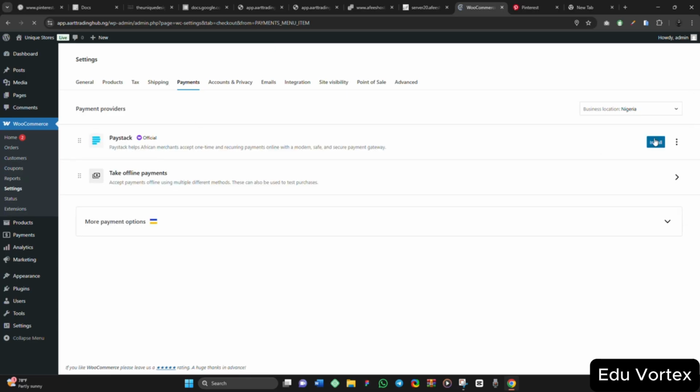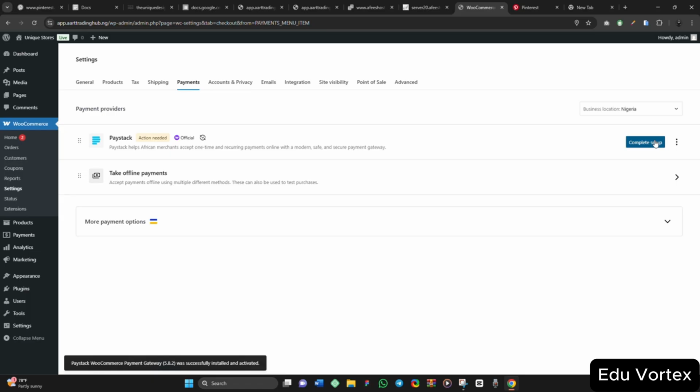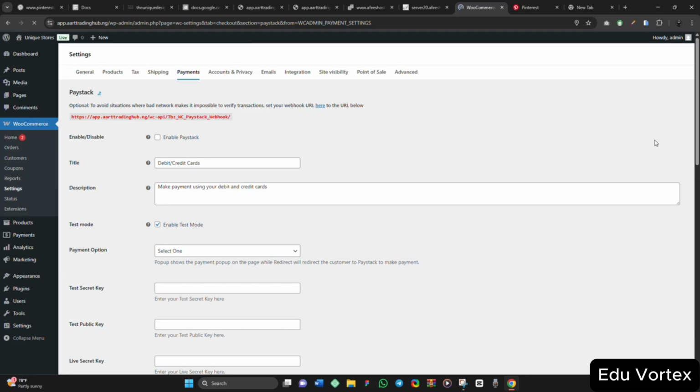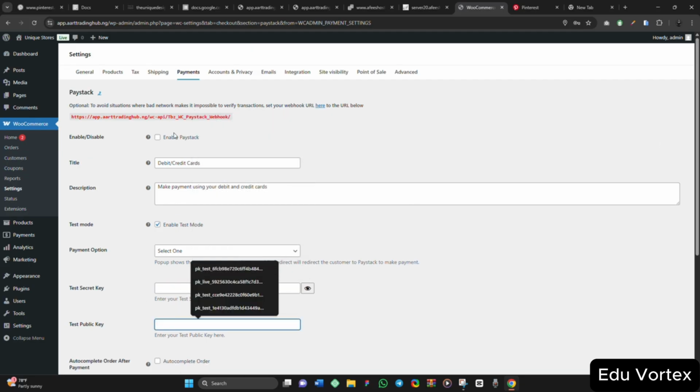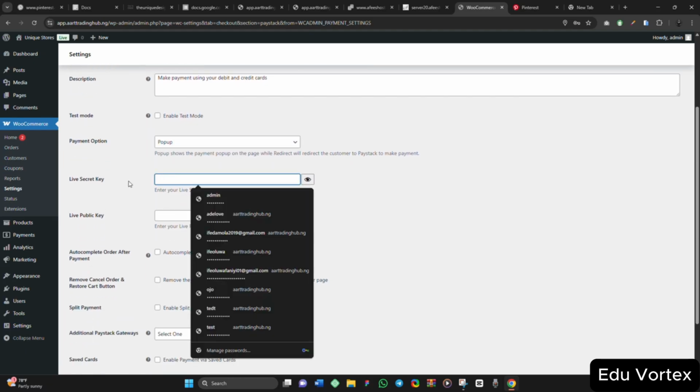For better understanding, for example, for Nigerians, it's very possible that you use Paystack as a payment gateway. The process is that you go to Paystack and register an account. After you have registered, they will give you the test secret key and the public key. This is for the test. If I disable the test mode, I will be able to use the live secret key.